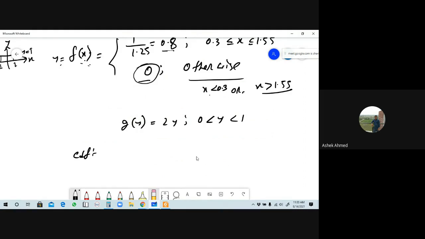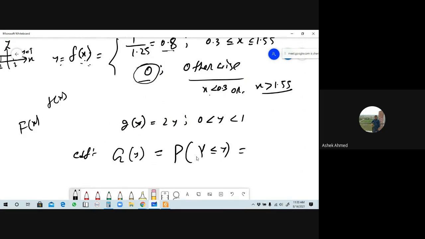Since here y is a variable, its CDF will be capital G of y. Earlier we had small f of x, whose CDF was capital F of x. Since this is small g of y, its CDF will be capital G of y, which is the probability that Y is less than or equal to small y here.